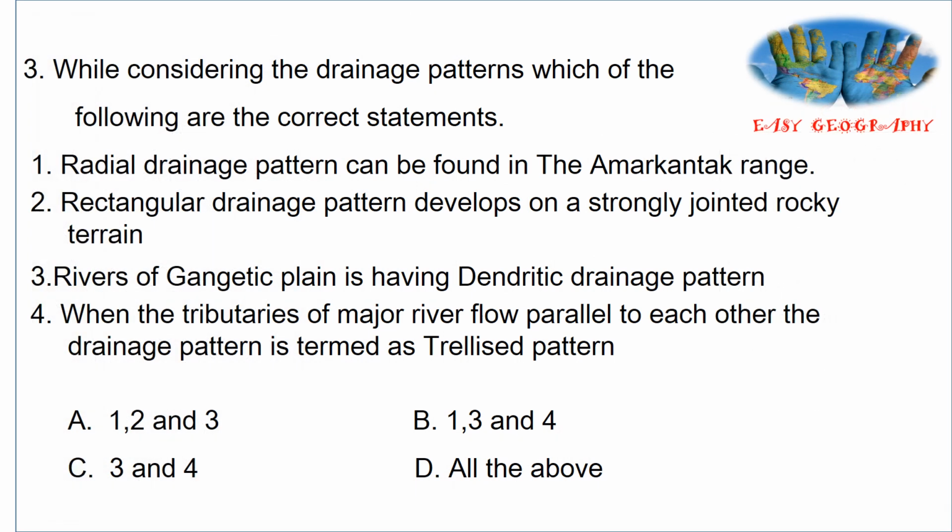While considering the drainage patterns, which of the following are the correct statements? It is a question about the drainage patterns. First one, radial drainage pattern can be found in the Amarkantak range. Second, rectangular drainage pattern develops on a strongly jointed rocky terrain. Third, the upper reaches of the Gangetic Plain have a dendritic drainage pattern. Fourth, when the tributaries of a major river flow parallel to each other, the drainage pattern is termed a trellised pattern.